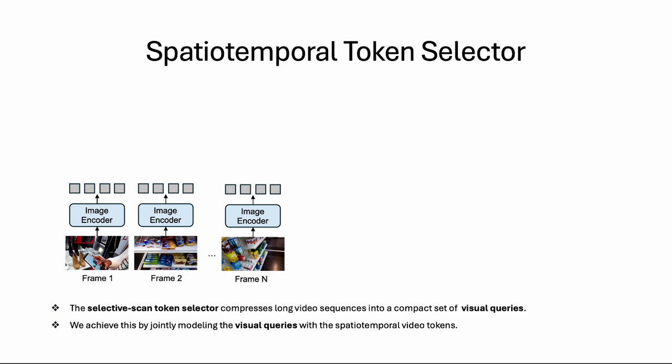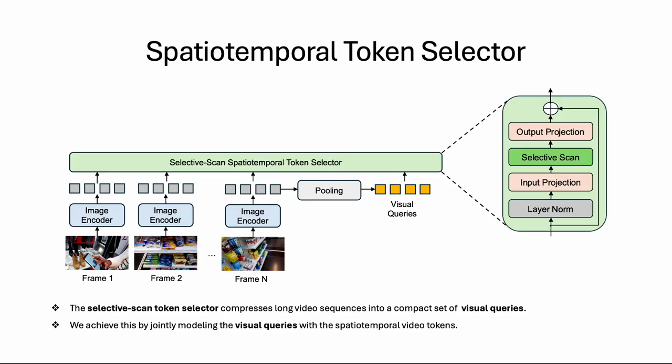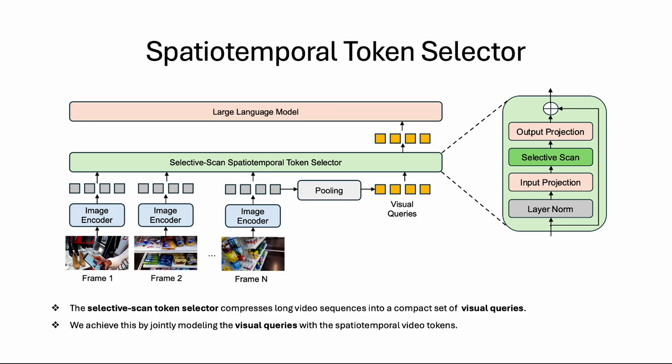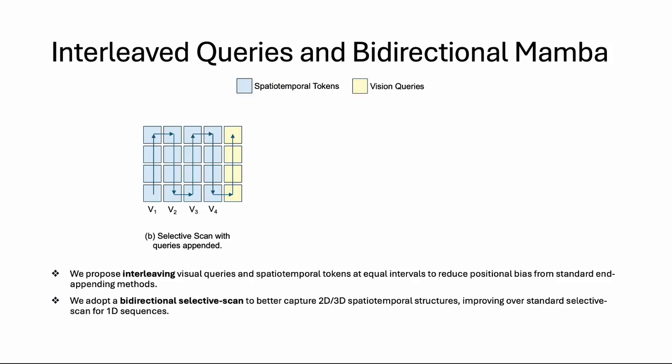Here we present more details on the spatiotemporal token selector. First, from the input sequence, we initialize a small set of visual queries using an adaptive 3D pooling layer. While the pooling operation provides a good initialization for the visual queries, it cannot capture fine-grained details. To this end, we utilize a selective scan layer to capture fine-grained details and long-range dependencies from the input token sequence. We achieve this by jointly modeling the visual queries with the spatiotemporal tokens as shown in the figure. Finally, the visual queries are passed to the LLM with the question.